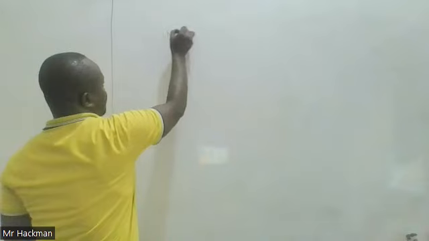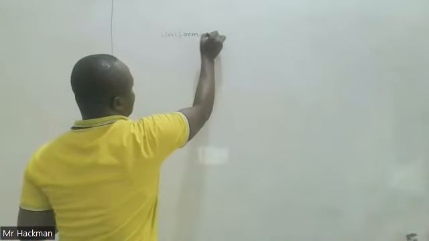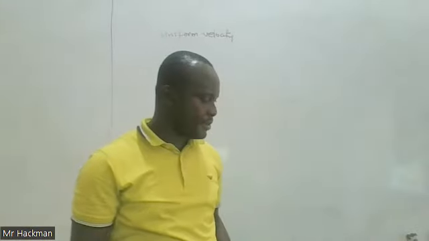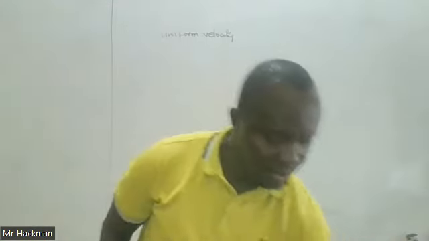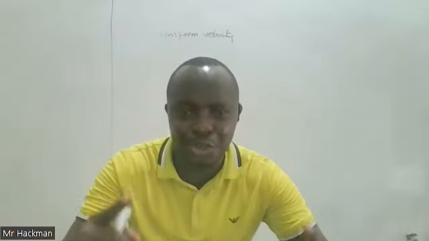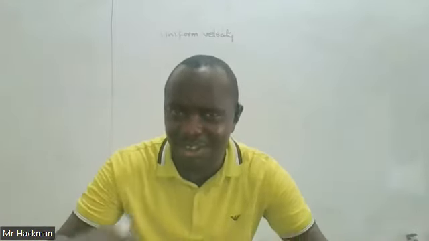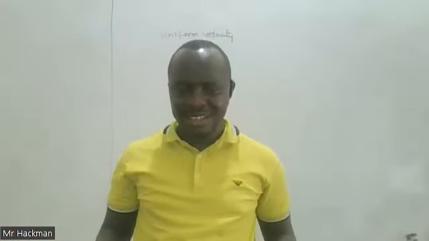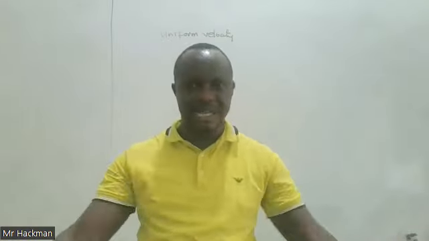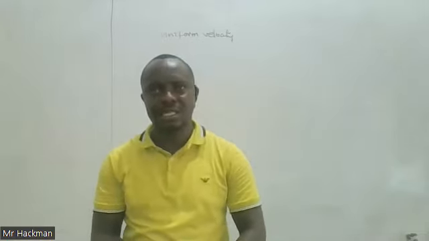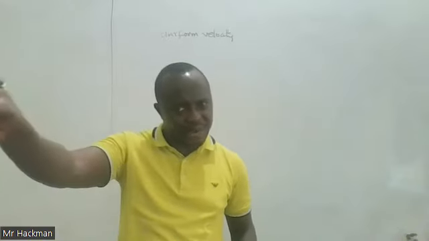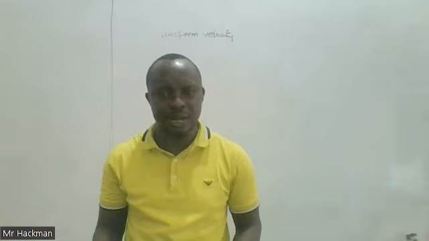What is uniform velocity motion? A uniform velocity motion is such that a body covers equal distances over equal time intervals. So within, don't use over. Within, okay. Within equal time intervals. Exactly. So the body covers equal distances within a specified direction within equal time intervals.